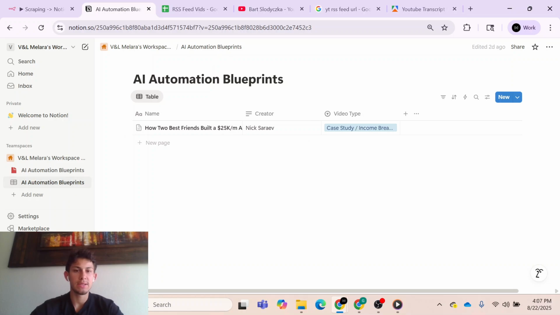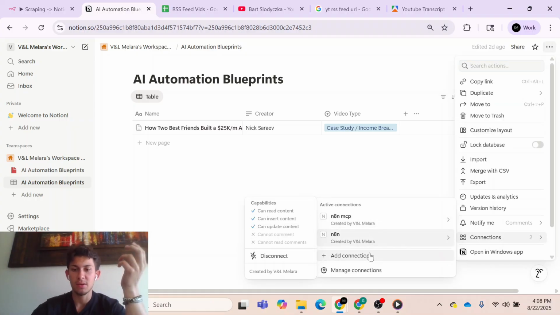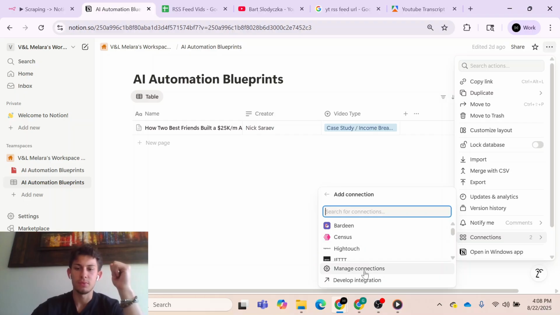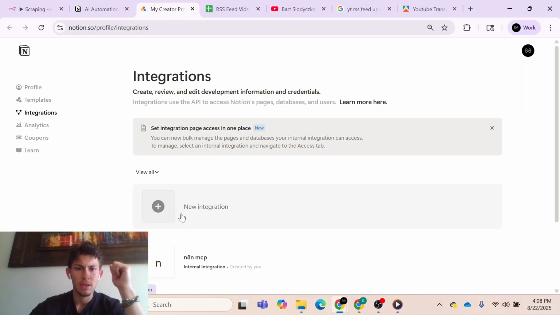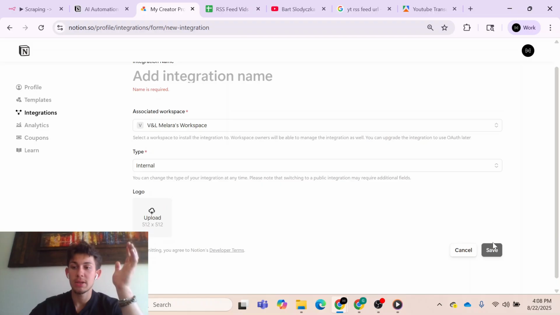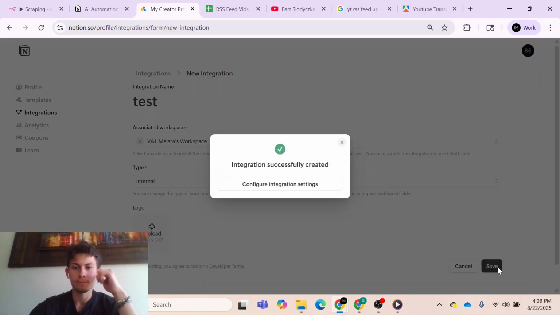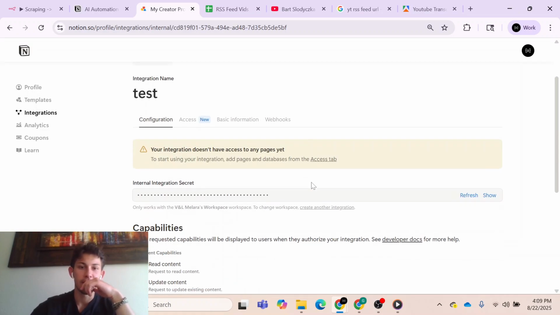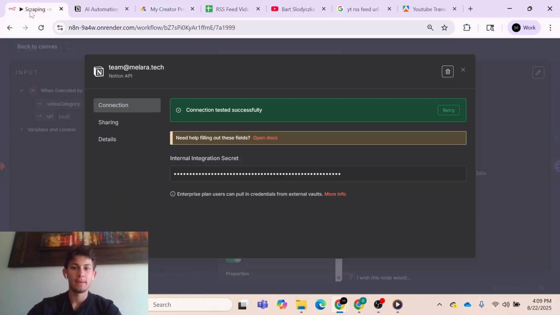Once you create your database and you've created all the columns, the name, creator, video type, you'll go over here to connections. I already have my connections set up, but just to show you guys, you'll go to develop integration, and then press new integration, associated workspace, do your internal integration. We didn't add a name, so let's do test. Then right here we have our internal integration secret. You would copy it and paste it right here.